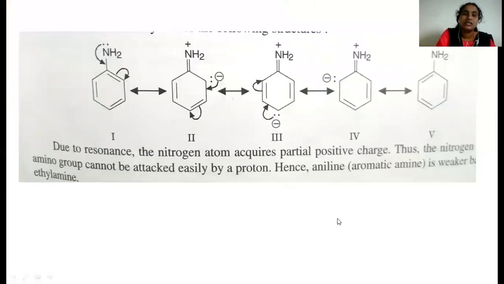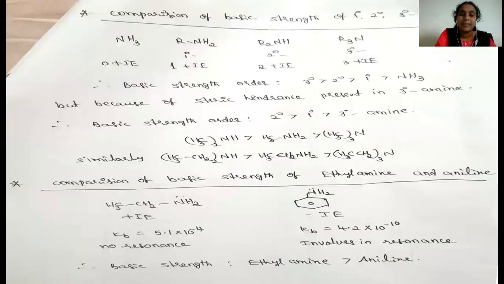If you see the resonance structures of the aniline, on the nitrogen, aniline also contains the lone pair of electrons, but it is involved in a resonance. So because of the resonance character, the nitrogen donates its electrons to the benzene ring, hence at the ortho and para positions this benzene ring will get the minus charge, whereas the nitrogen will carry the plus charge. Whereas in alkyl amines, there are no resonance structures, this lone pair of electrons will remain on the nitrogen, so readily it will give to another electron deficient substance.